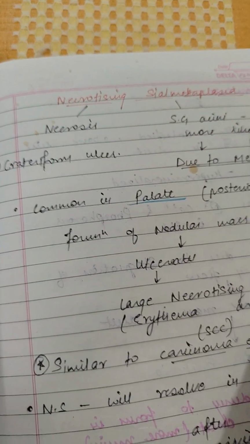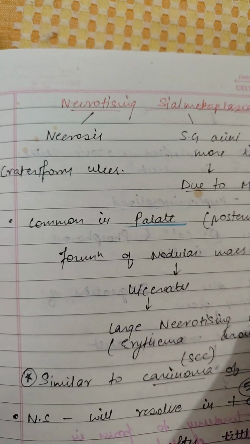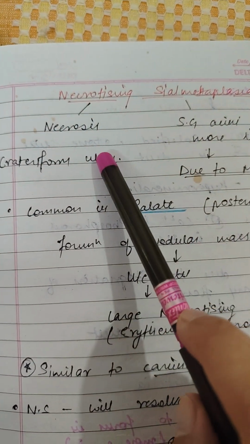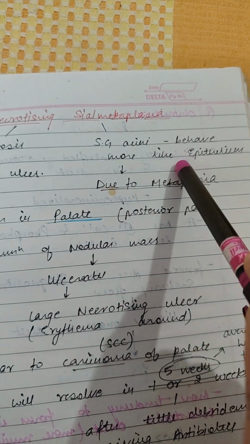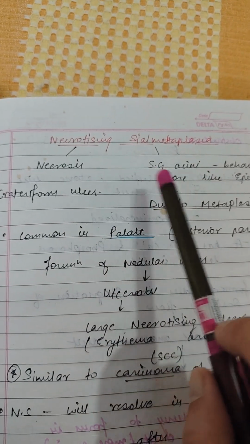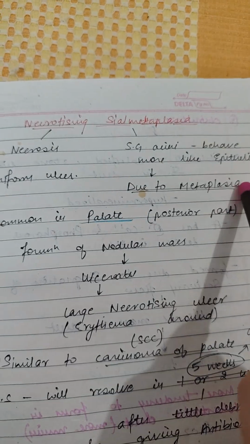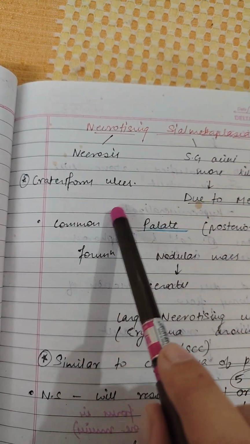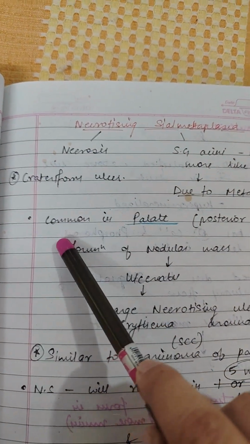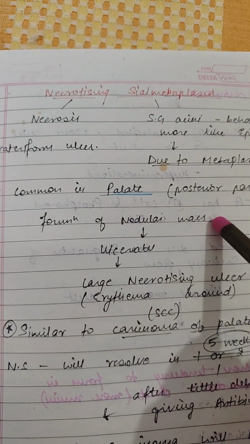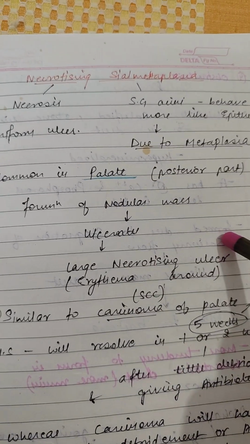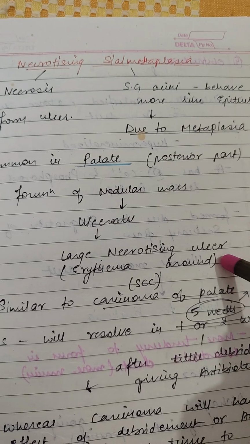Necrotizing sialometaplasia. It is divided into 2 parts. Necrotizing means necrosis, and sialometaplasia, that it affects the salivary gland acini. That is necrosis occurring in the salivary gland acini due to the metaplasia. The ulcer is crater-form. It is more common in palate in the posterior part. There is formation of nodular mass which ulcerates and causing the large necrotizing ulcer.